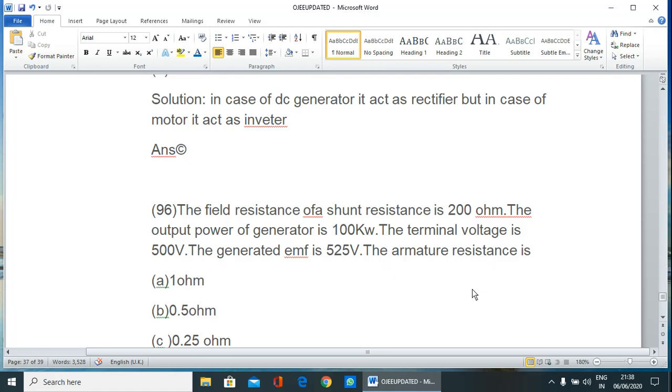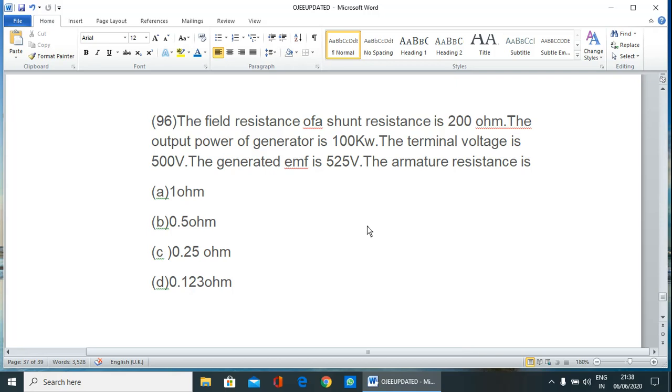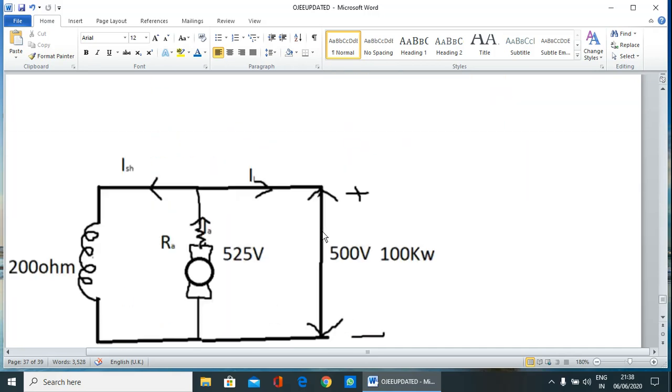The armature resistance. So this is also a very simple question. Here the shunt field resistance is given 200 ohm. The output power is 100 kilowatt. The terminal voltage 500 volt. Then the generated EMF 525 is already given. Therefore, armature resistance we can find easily.